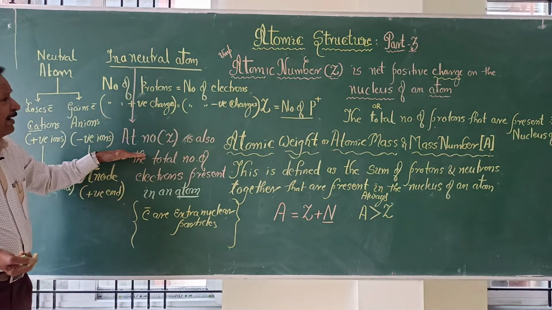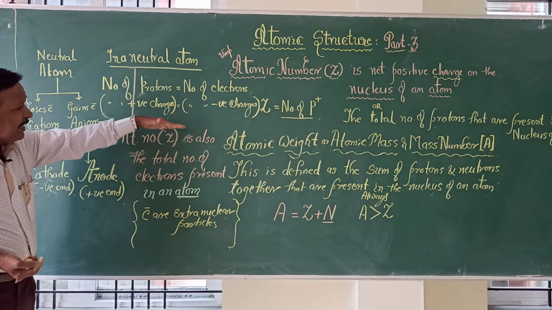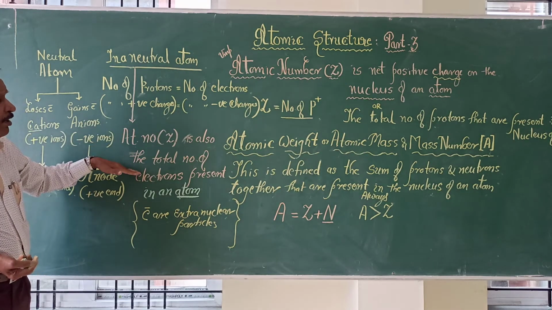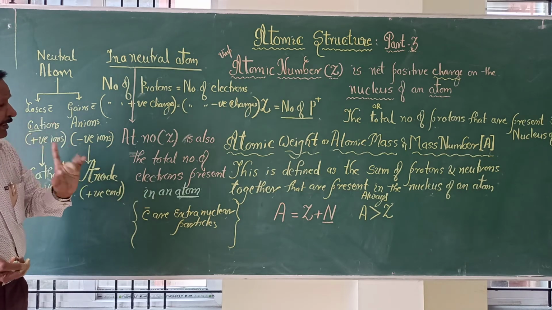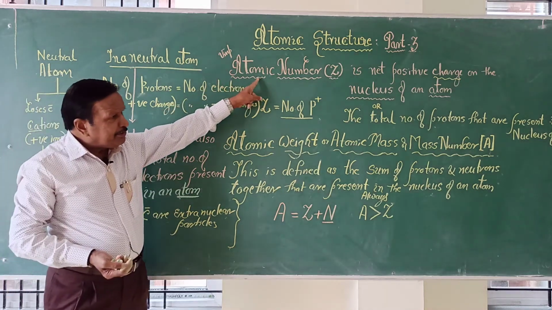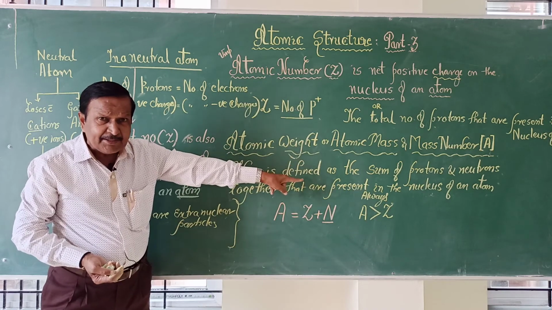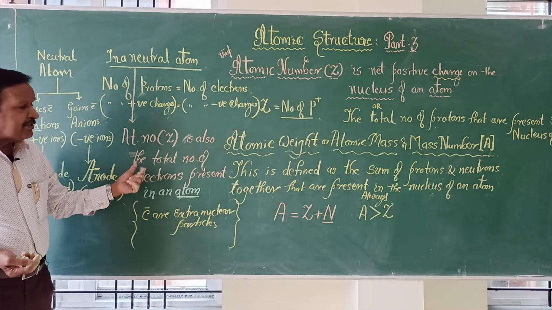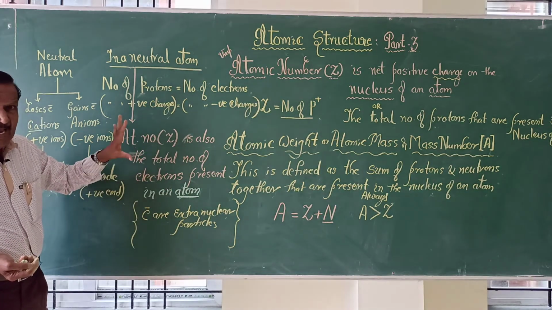At that time, we can also define atomic number as the total number of electrons present, not in the nucleus, but in an atom. For protons and neutrons, the nucleus comes. But for electrons, the atom will come. Totally they are present in the atom.